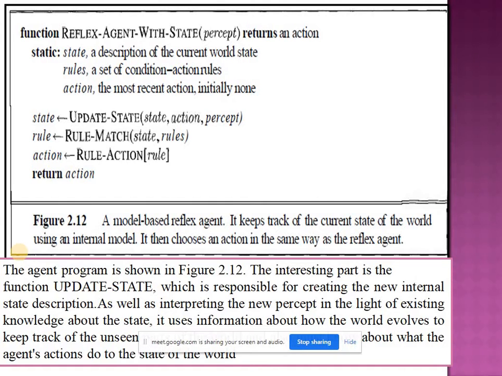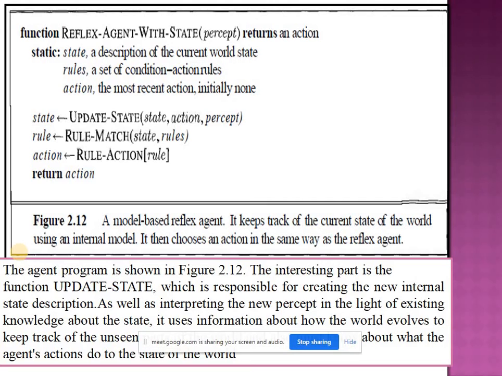the next action. Okay, but the first one, the simple reflex agent, is an example of fully observable, means it works only in a fully observable environment. Okay, if we are not able to observe fully, then it will not work.